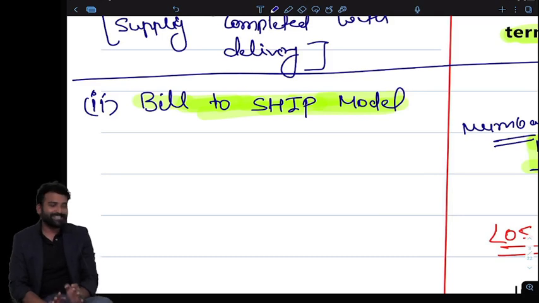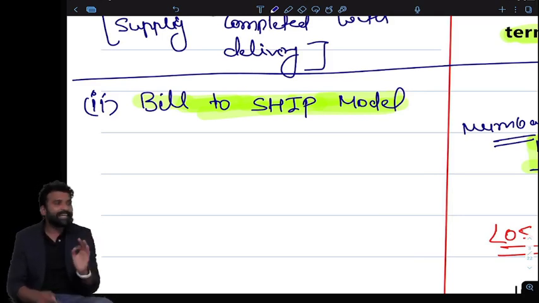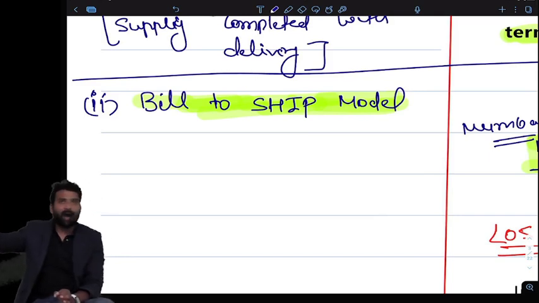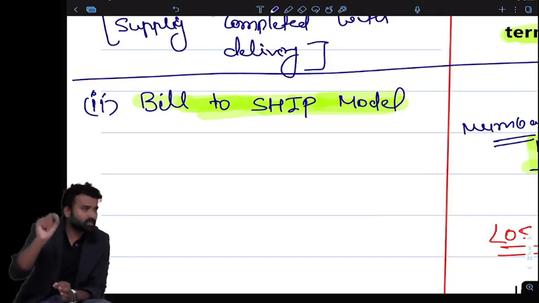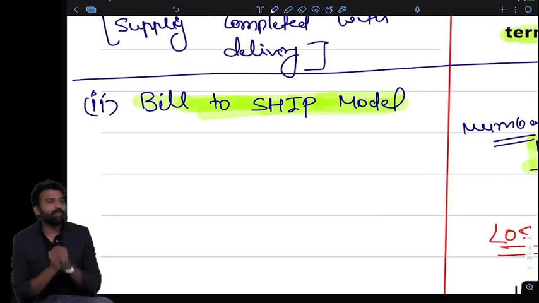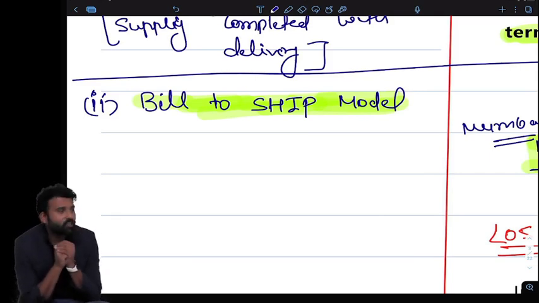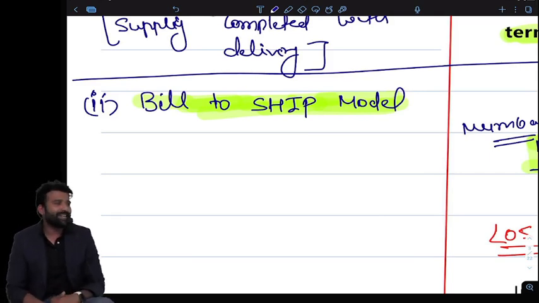My question is, in this case, I am in MP. I am billing in the name of the person who is in Maharashtra and I am dispatching the goods to Gujarat. What do you think? What should be the place of supply? I need an answer from you guys. It should be Maharashtra or Gujarat? Where the delivery of goods? Wrong. Now you are wrong.